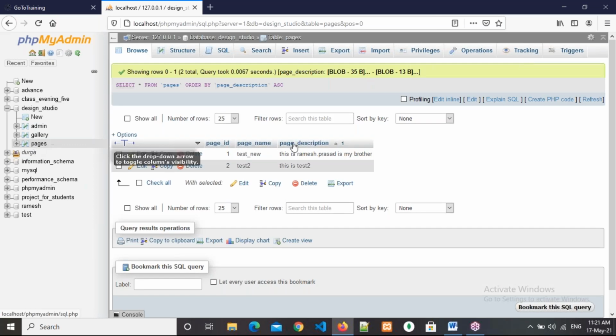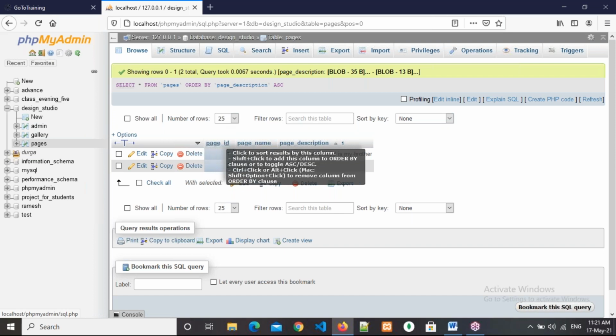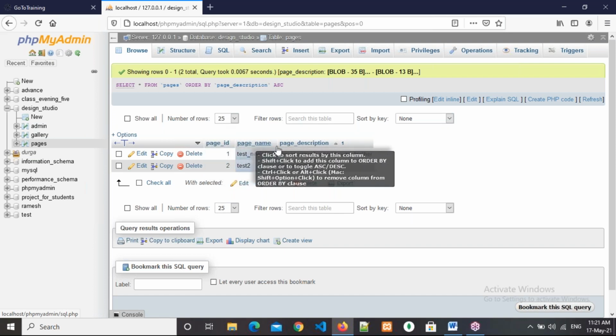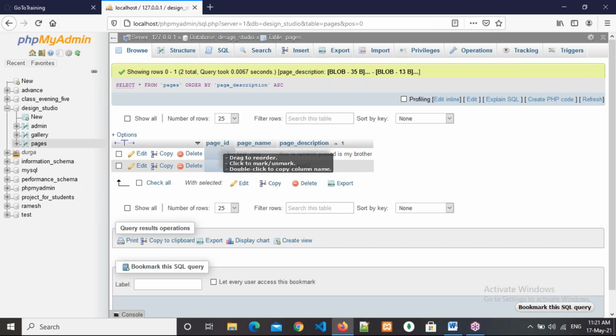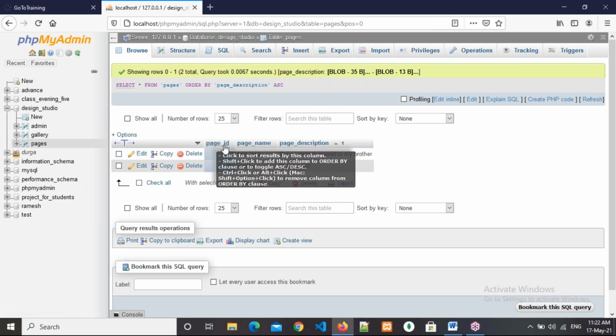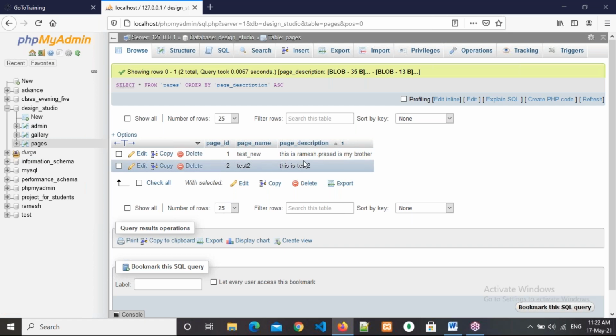Are you seeing a table or not? What are these pages? Table pages, okay, right. And what is this? Page ID, page name, and page description. These are the columns, and this is the data. So we store in the form of tables and rows. This is the entire table, and it has some columns where we store our data. This is how a normal relational database works.